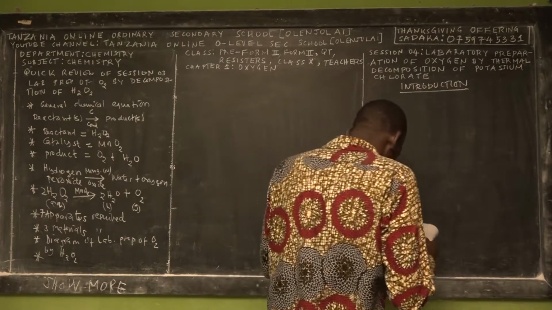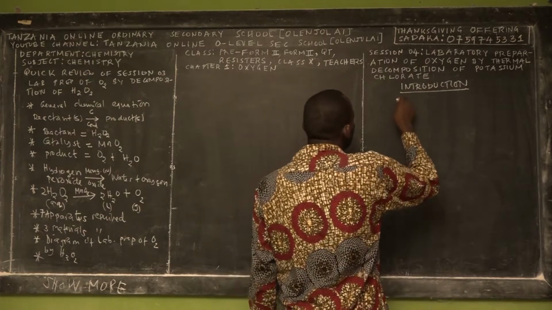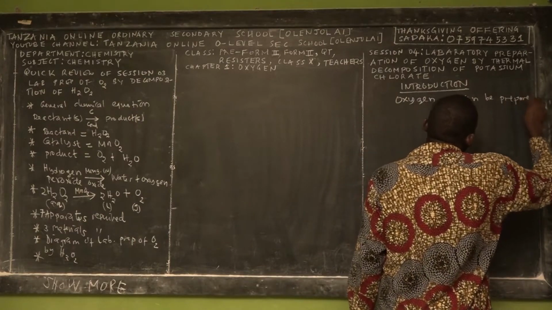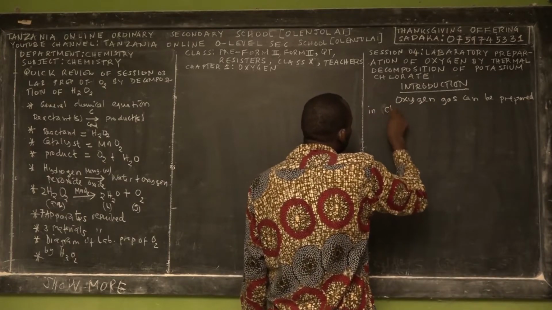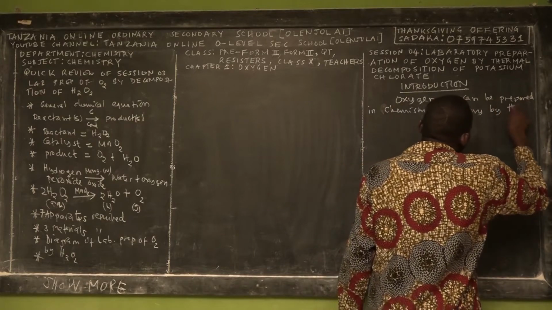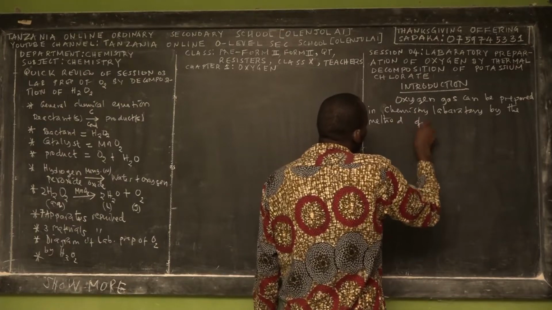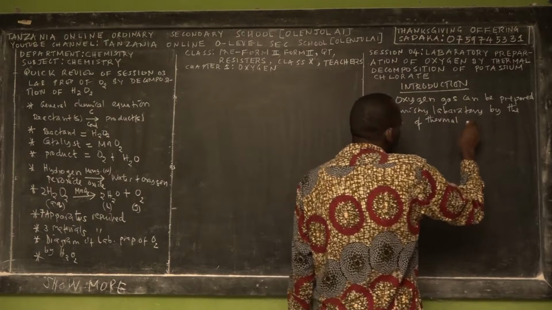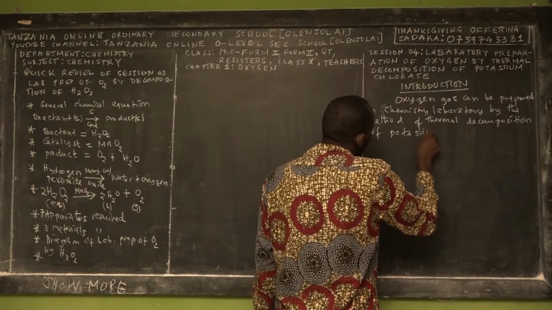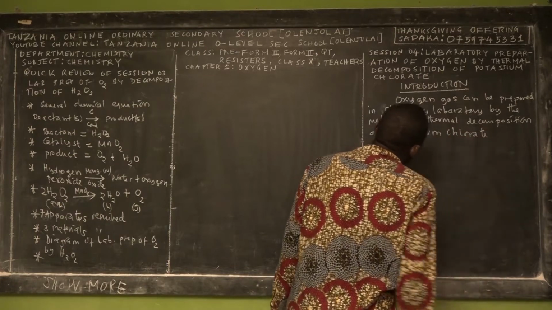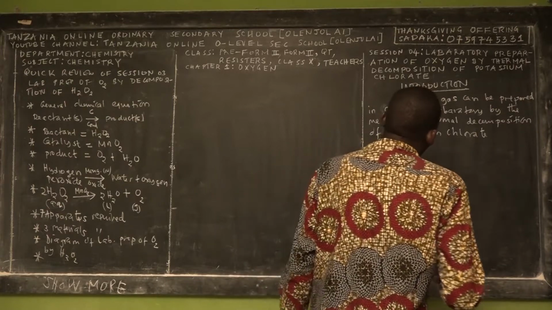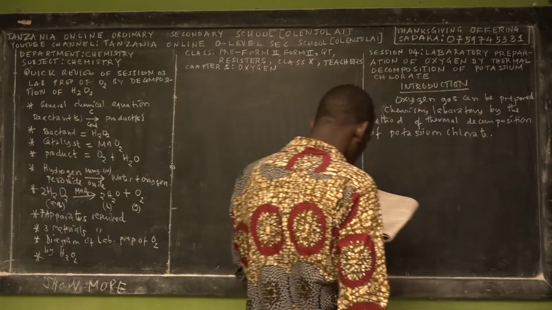Introduction. So the introductory sentence, we say that oxygen gas can be prepared in the chemistry laboratory by a method of decomposition of potassium chlorate, and even the other previous methods. So this is the first introductory sentence.